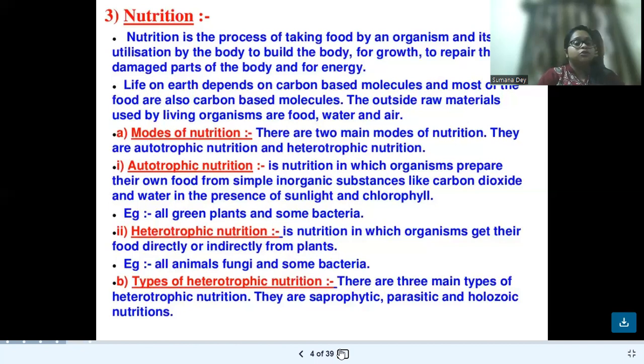Next comes heterotrophic nutrition. Hetero means different, as I have previously told you. That is the mode of nutrition in which the organism takes their food from any other organism or plant. Like us, we take foods from plants. We can also take foods from some animals like milk, meat, egg. These are the sources of food from animals. Thus, heterotrophic nutrition means depending for food on any other living being.